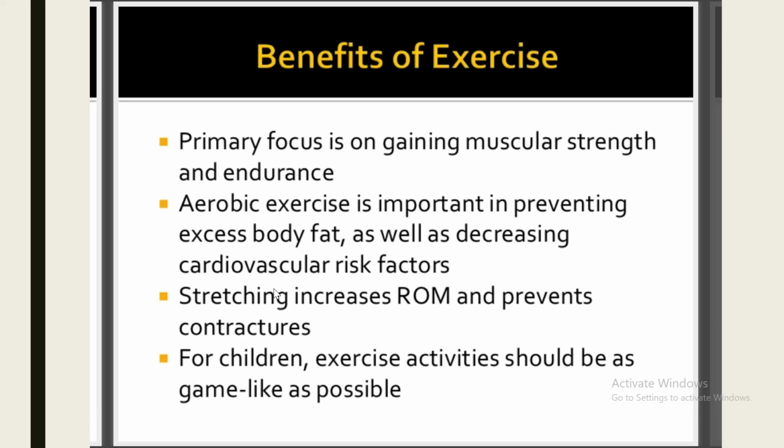This is a list of investigation that you can order in patients with muscular dystrophies. It is general list, so we will discuss briefly that muscle biopsy is very basically the gold standard and the primary test used to confirm the diagnosis. You can see the changes in the muscles, or you can order the DNA test, which is more confirmatory and specific for all the muscular dystrophies, and to see the genetic defect. So DNA test is more important, and you can order it from muscle biopsy or from blood.